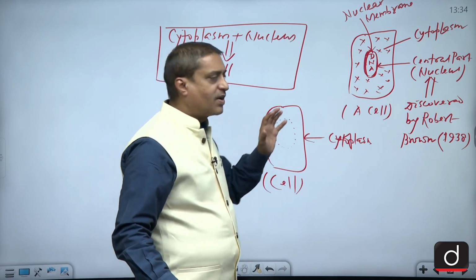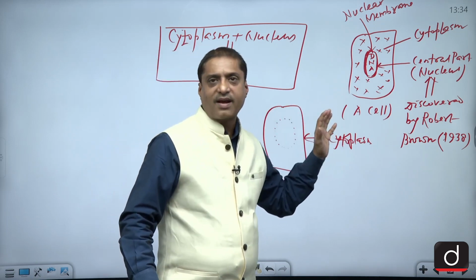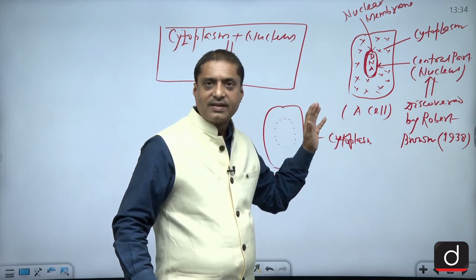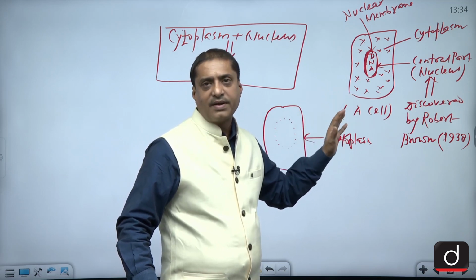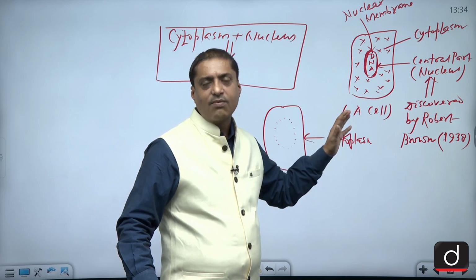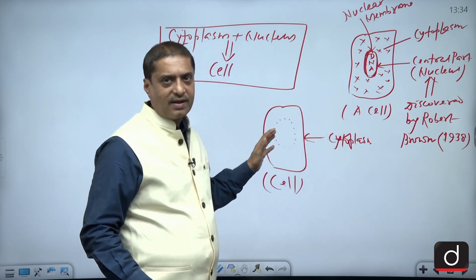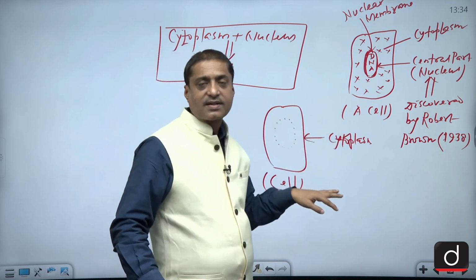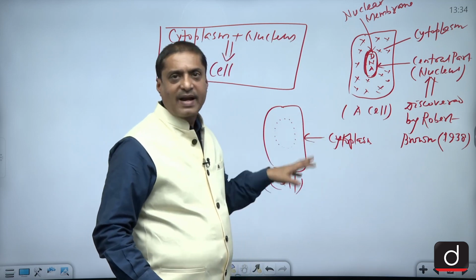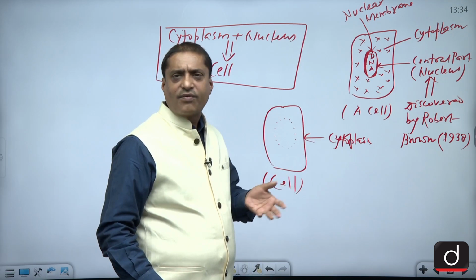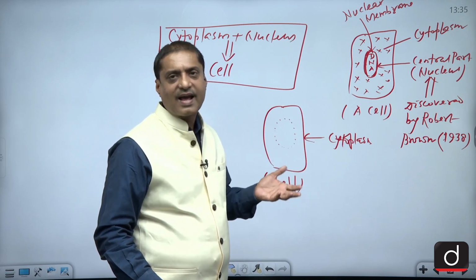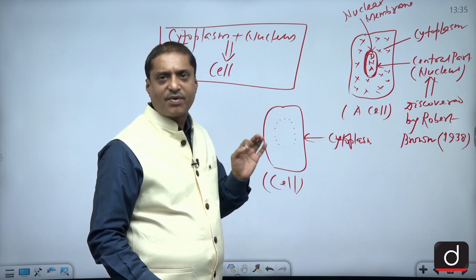That means if a nuclear membrane is there, then only you can distinguish that a kind of nucleus is there. And that nucleus is actually one of the significant parts of the eukaryotes. But for the prokaryotes, since there is no nuclear membrane as such, we can say that they are not having a fully fledged nucleus, rather they are having an incipient type of nucleus only.